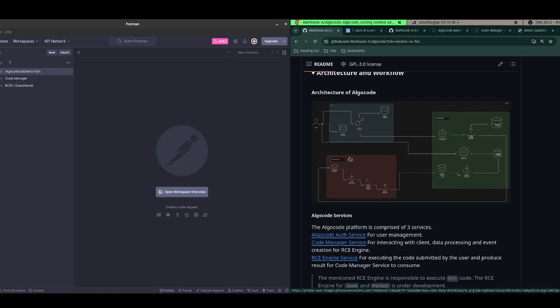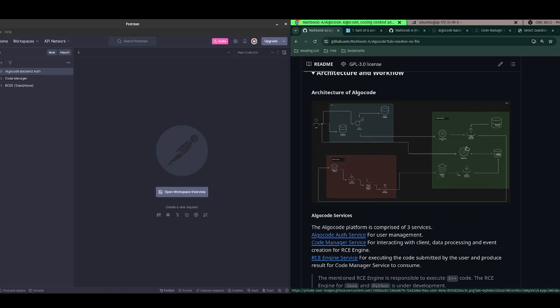Once the result is generated, the RC engine publishes the data to another queue, a result queue, and this result queue is again consumed by the code manager. It consumes the data and saves it in a MongoDB instance, and when it saves the data in MongoDB, it also caches the result for a few seconds. Then the user can send a request to the check result API.